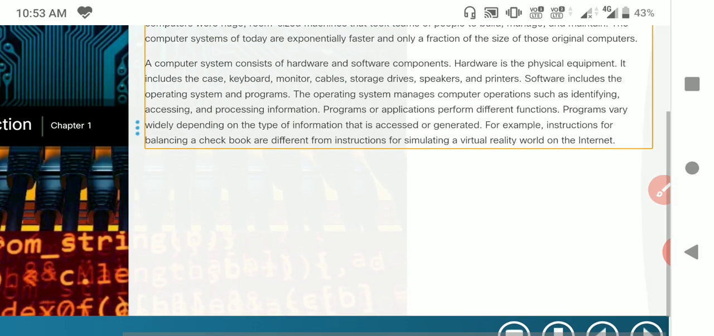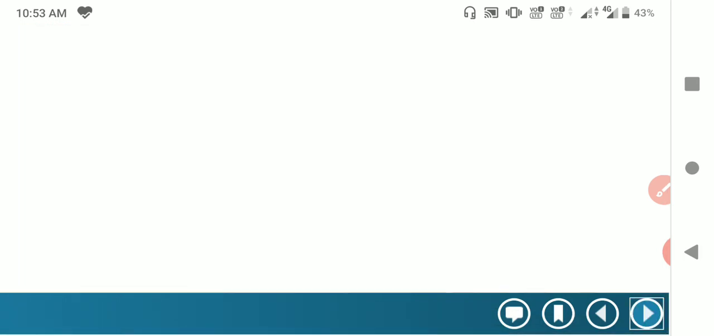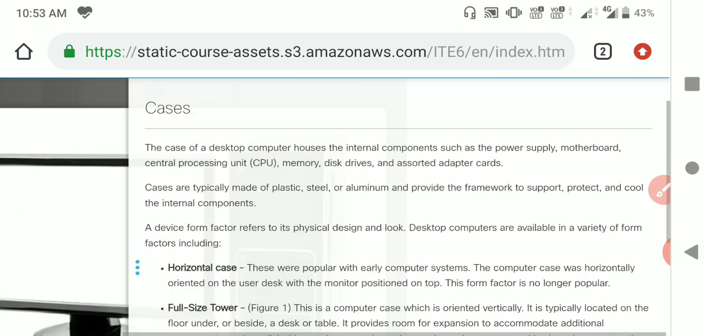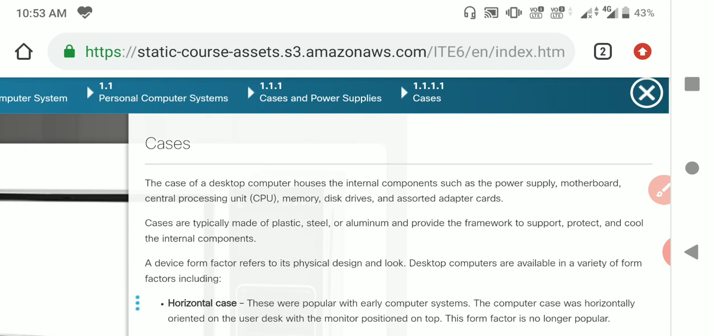Generally we saw different keywords like cases. These are all important things. Cases means the case of a desktop computer houses the internal components such as the power supply, motherboard, central processing unit, memory, disk drives, and associated adapter cards. Cases cover all the devices present in the CPU. The central processing unit consists of different components like the motherboard, power supplies, CPU fan, memory devices, and adapters. These are all internally present in the case.